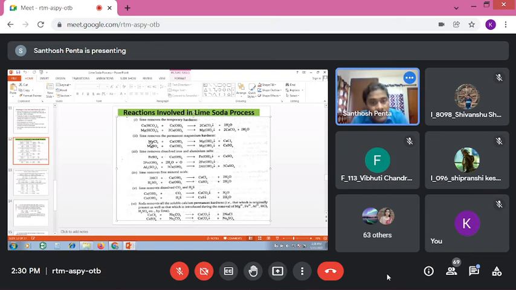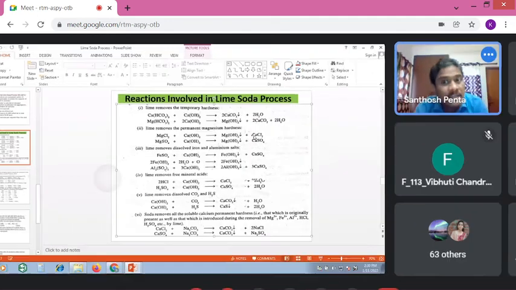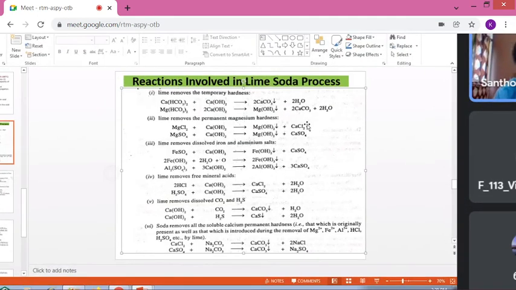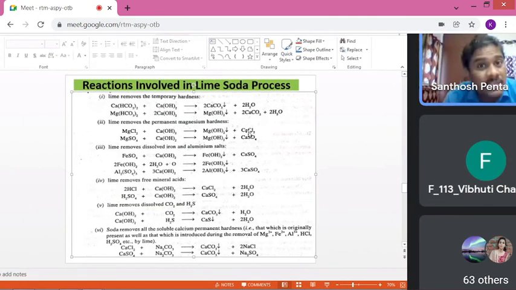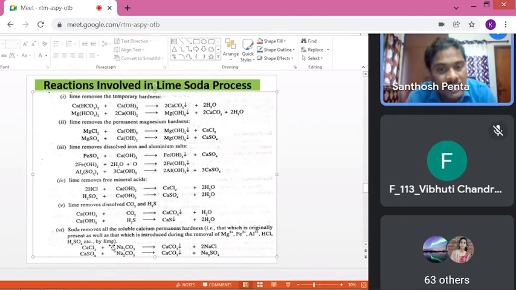See here, magnesium chloride is there. 1 mole of lime produces magnesium hydroxide plus calcium chloride. This calcium chloride, the byproduct produced in this reaction, may cause hardness. So to remove the calcium chloride, 1 mole of soda is required. Here that chemical reaction was shown: calcium chloride plus sodium carbonate. That means to remove 1 mole of magnesium chloride, lime is required and soda is required.